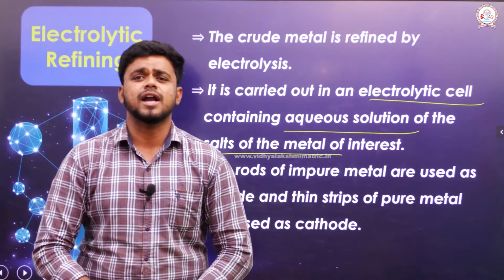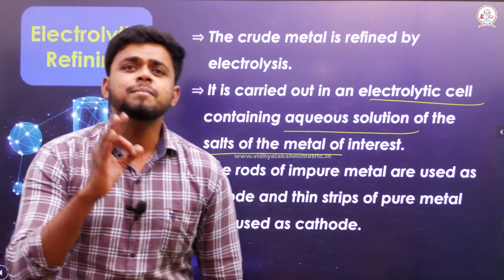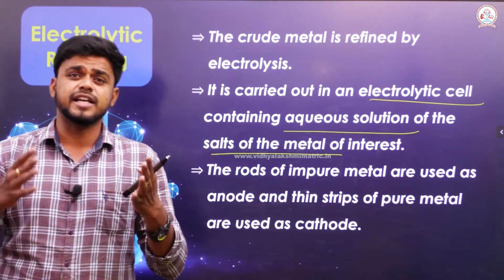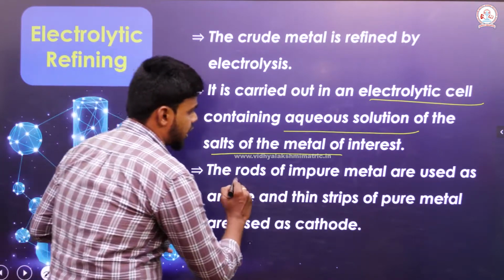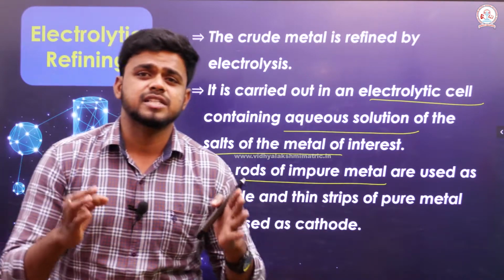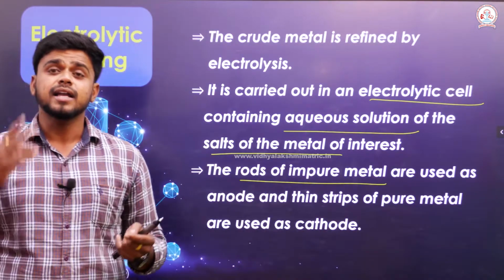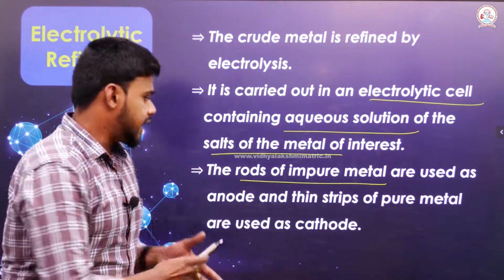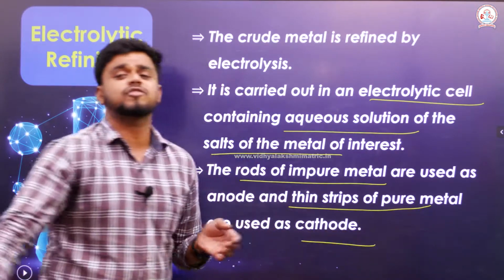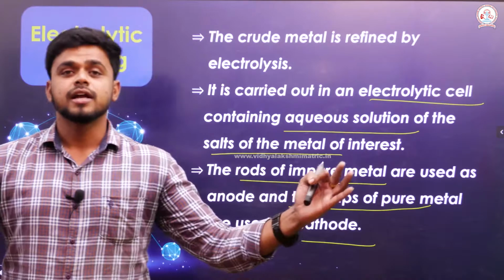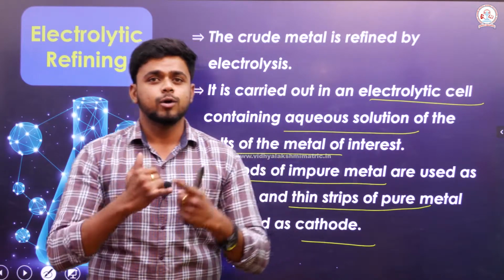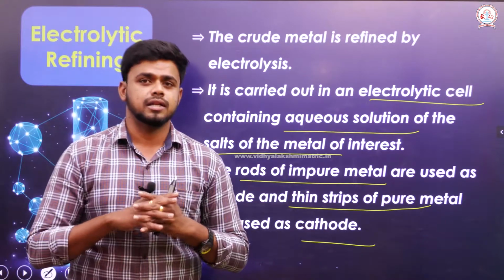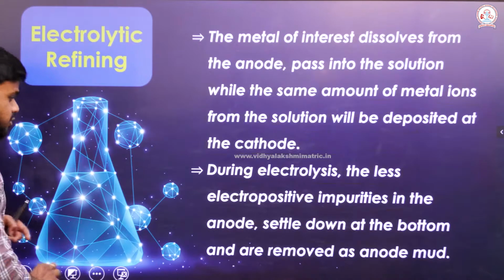What about the cathode and the anode? The impure metal which has to be refined is taken as the anode, in the form of a rod. We take the pure metal as a very thin strip as the cathode. Now we have a clear idea: the anode has the impure metal and the cathode has the pure metal. The experimental setup is ready.